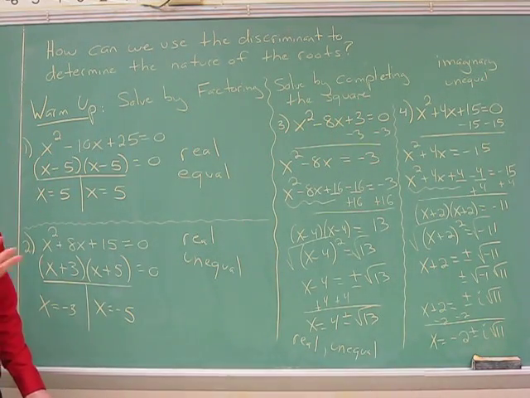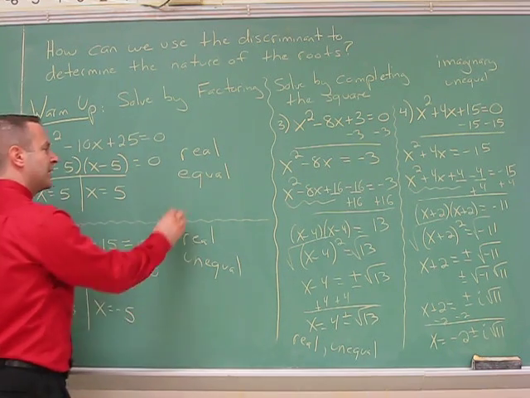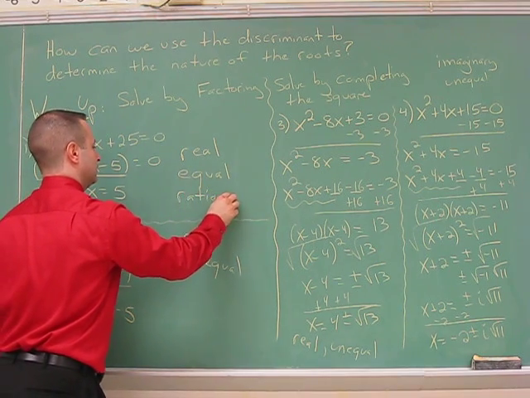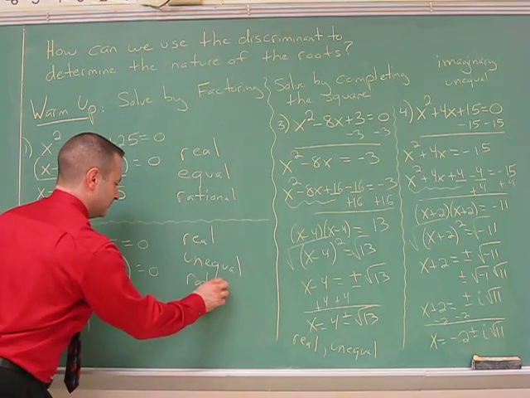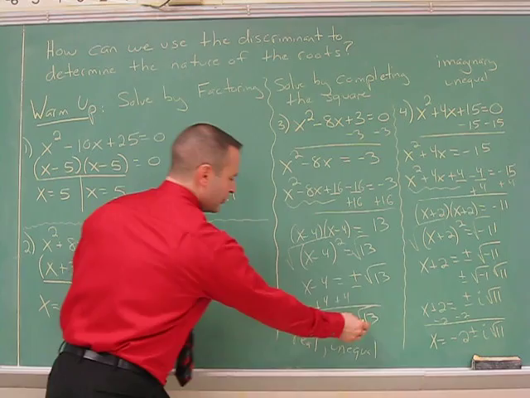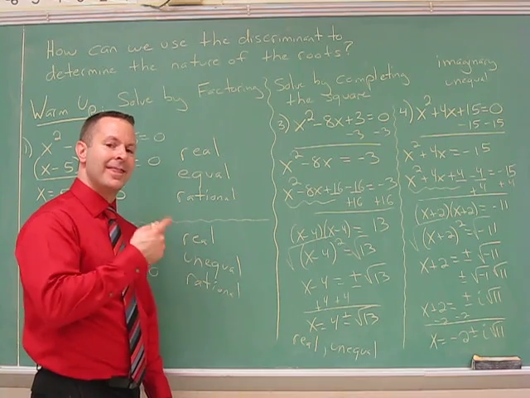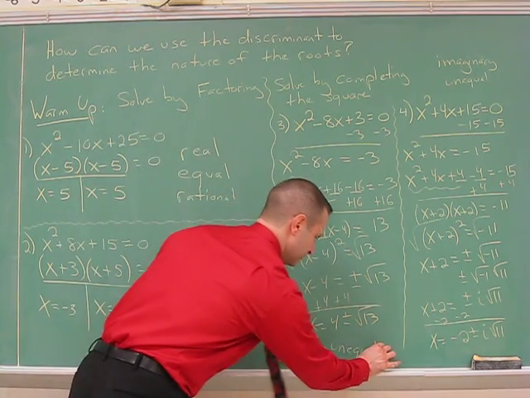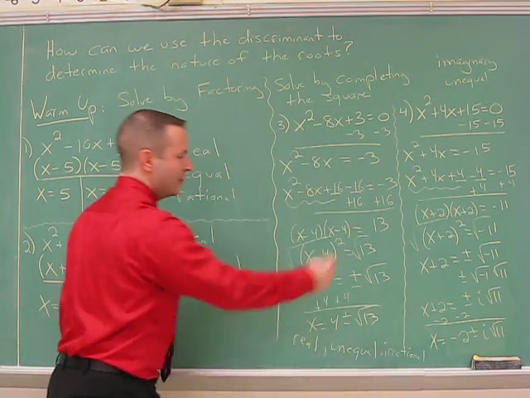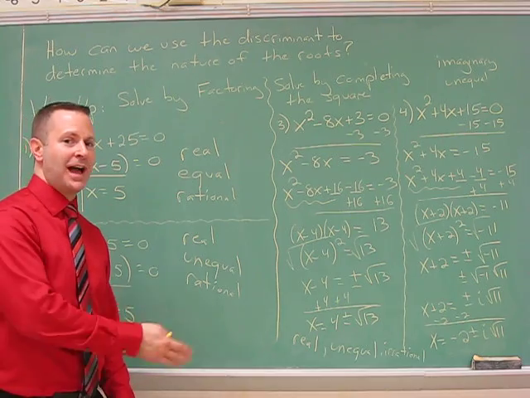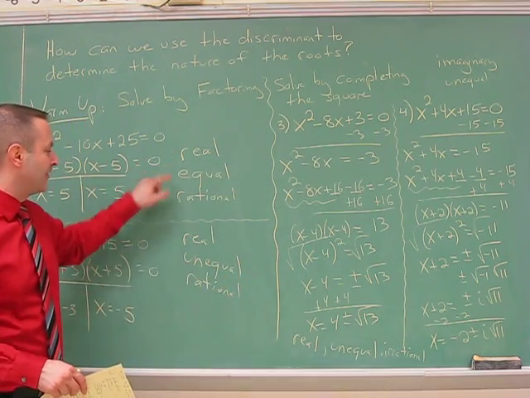Lastly is rational versus irrational. These are integer values, they terminate, they come to an end, so they would be considered rational. These also terminate, so these would be rational. The square root of 13, if you try taking that, you get a long decimal that will never repeat, never end. That's why these would be considered irrational. And since those are imaginary, we don't have to specify rational or irrational. It's simply just imaginary.